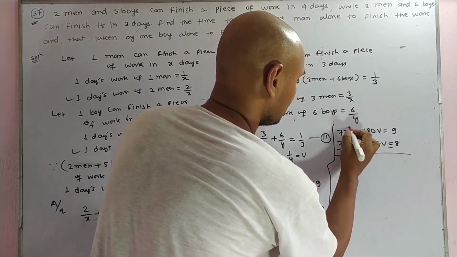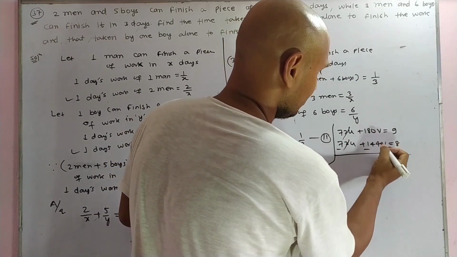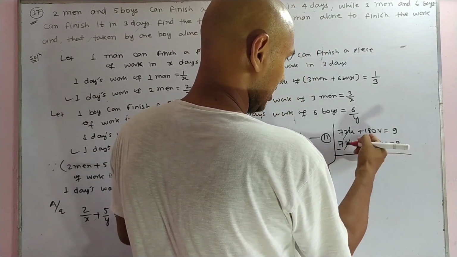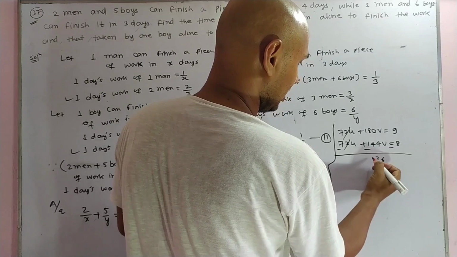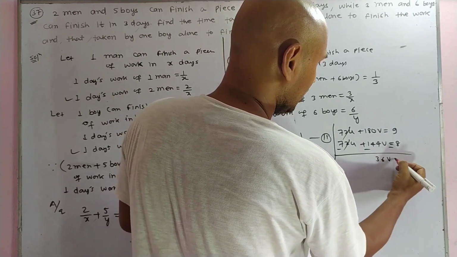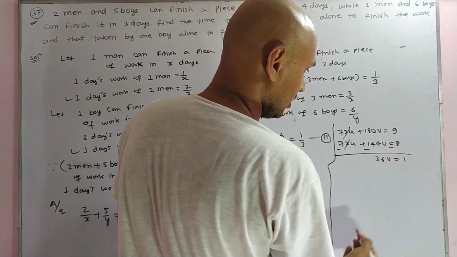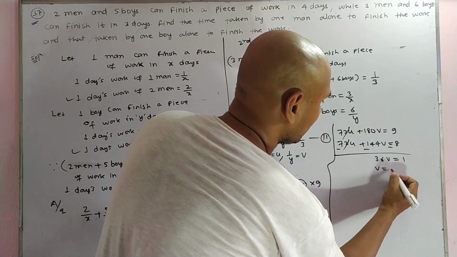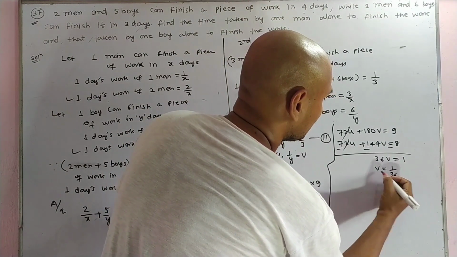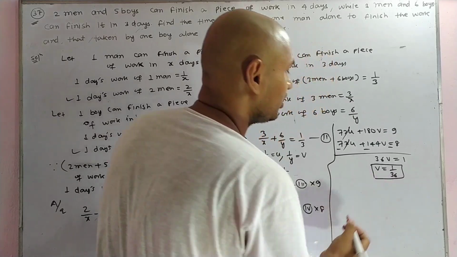After subtracting, the u terms cancel out, and we get 36v equal to 9 minus 8, that is equal to 1, and v equals 1 upon 36.